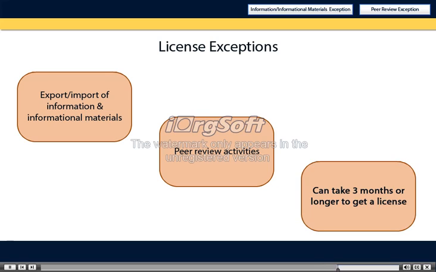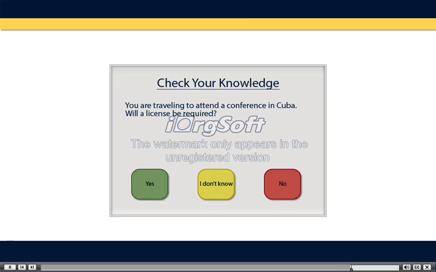If a license is required, it will likely take 3 months or longer to obtain one. Please contact your export control lead as soon as possible. Before we finish, let's take a look at a couple of scenarios to check your knowledge. In this scenario, you're traveling to Cuba to attend a conference.